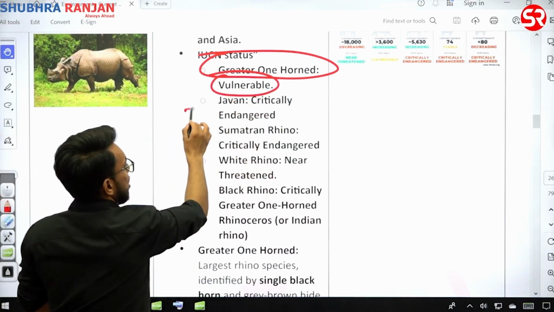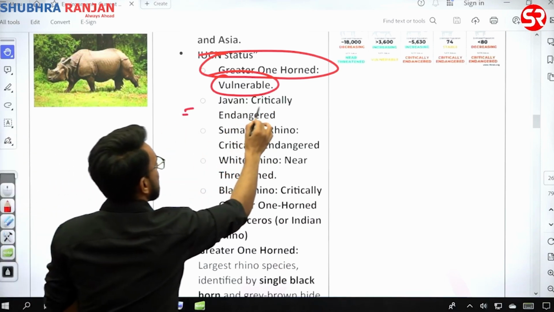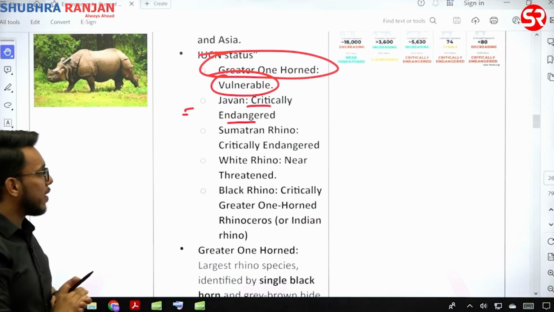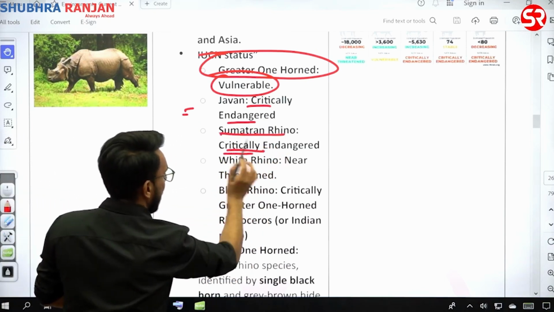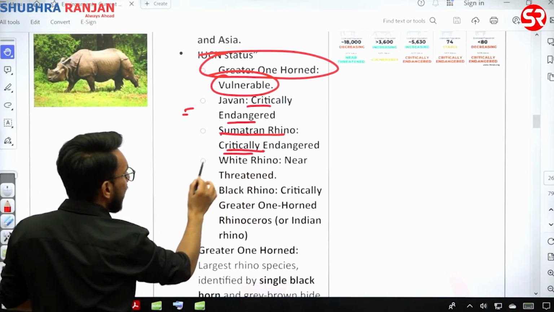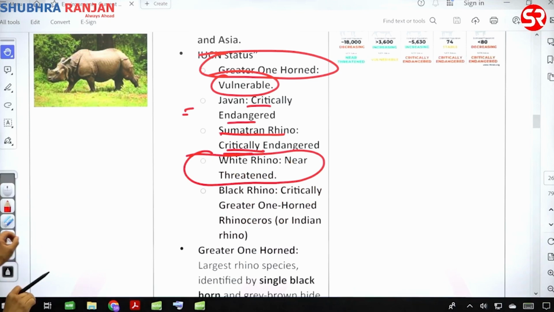Then there is Javan rhino found in Java. What is the status? Critically endangered. Sumatran rhino, critically endangered. White rhino, near threatened. Now understand this particular thing.